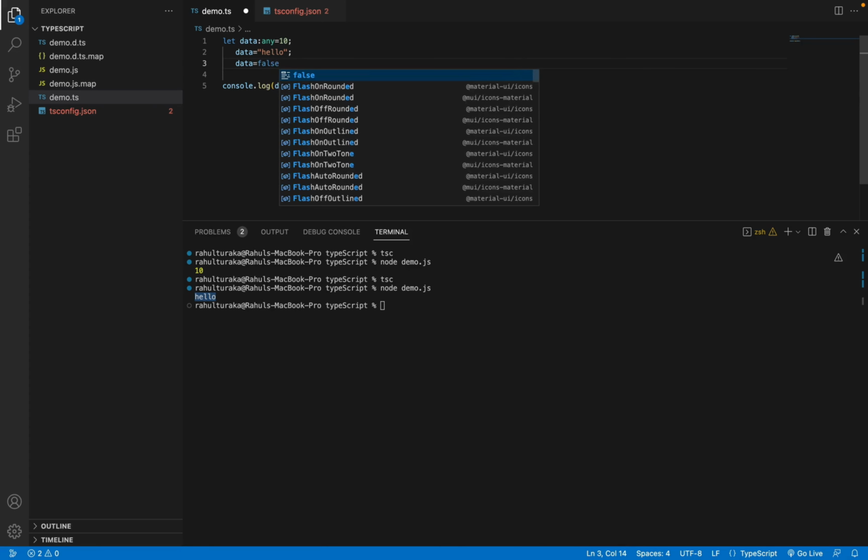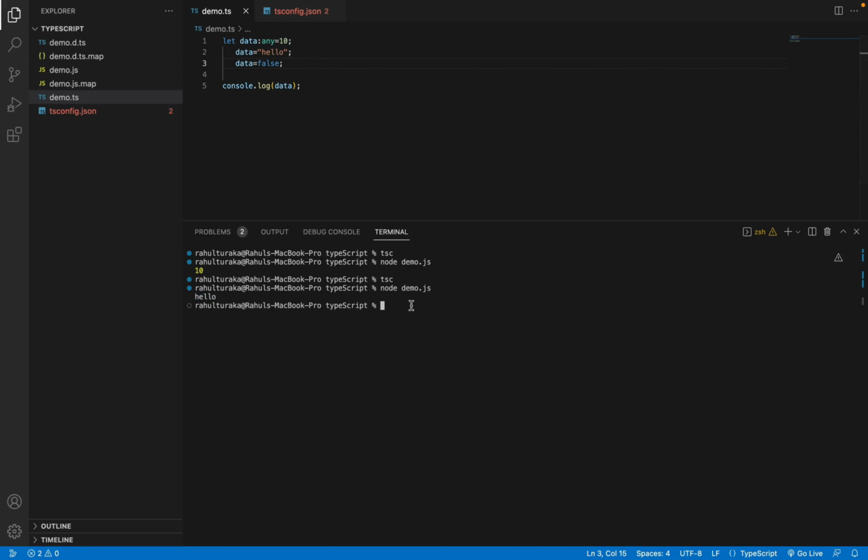I can even give a boolean value here, false. I build and run it. See, the data can be anything. The data variable can be anything because we have given the type as any. We can even make it an array of numbers also.